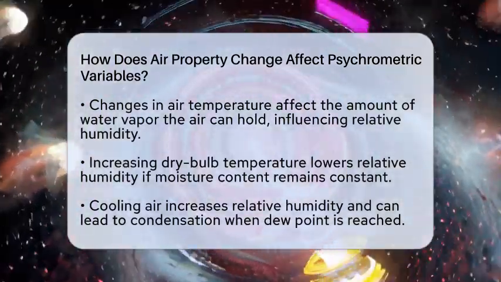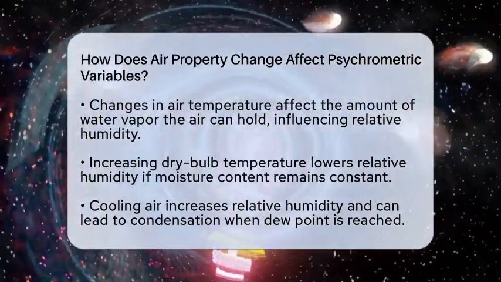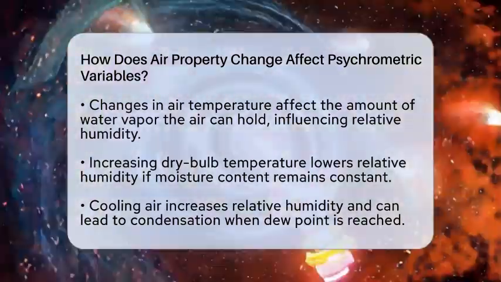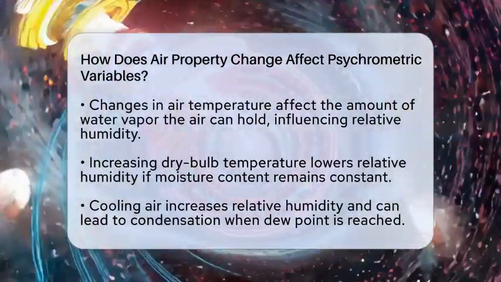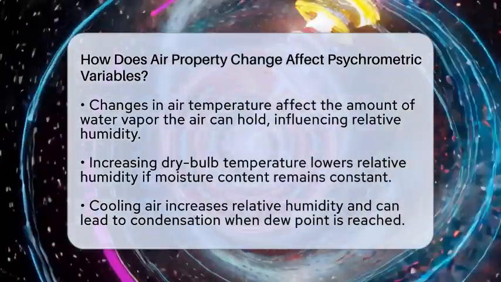These variables include dry bulb temperature, wet bulb temperature, relative humidity, humidity ratio, dew point temperature, and enthalpy. Understanding these shifts is key for designing and running effective heating, ventilation, and air conditioning systems.